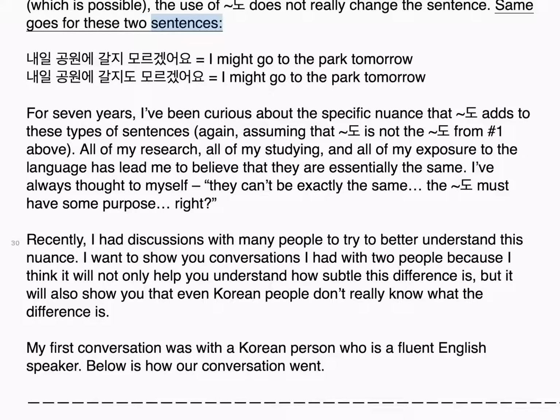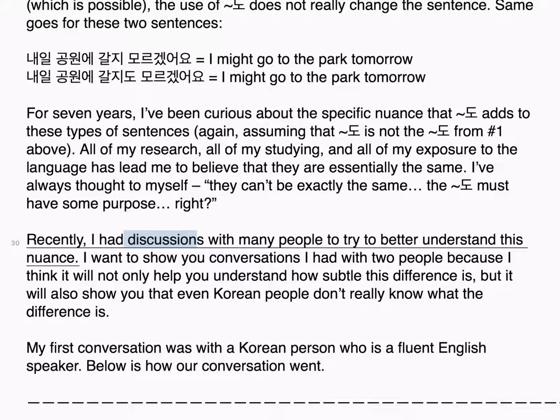Same goes for these two sentences. 내일 공원에 갈지 모르겠어요. I might go to the park tomorrow. 내일 공원에 갈지도 모르겠어요. I might go to the park tomorrow. For 7 years, I've been curious about the specific nuance that 도 adds to these types of sentences. Again, assuming that 도 is not the 도 from number 1 above, all of my research, all of my studying, and all of my exposure to the language has led me to believe that they are essentially the same. I've always thought to myself they can't be exactly the same. The 도 must have some purpose, right?